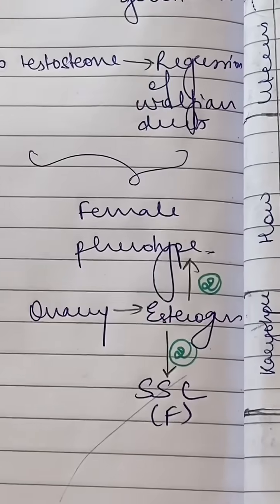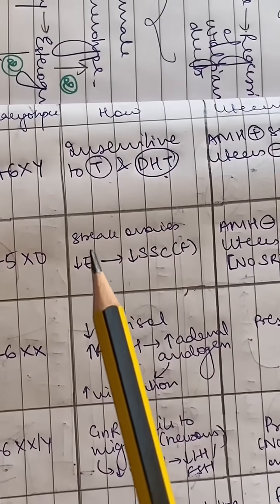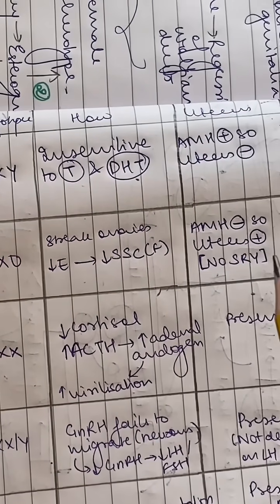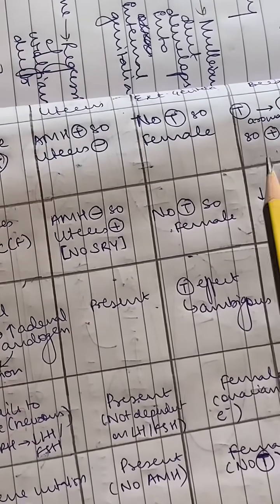Now, let us say there is no estrogen production. What disease is this? It's Turner syndrome. You know the karyotype. There are streak ovaries, so there is reduced estrogen production, and your secondary sexual characteristics are absent. There is nothing wrong with the female internal and external genitalia.